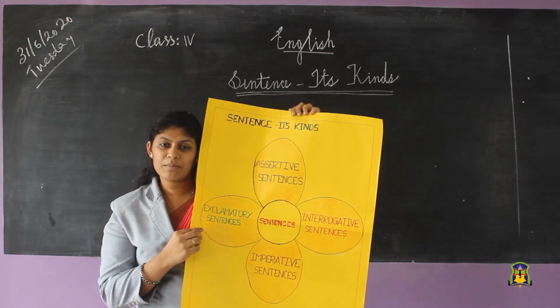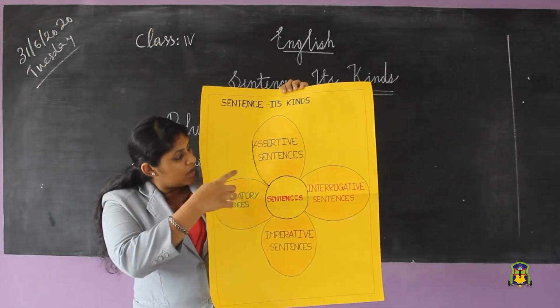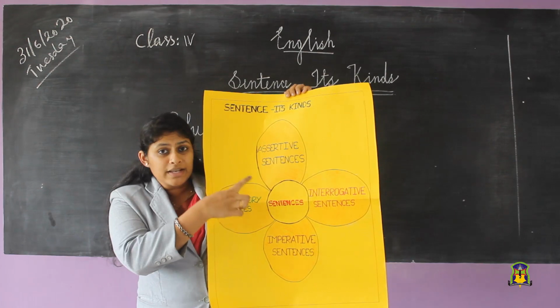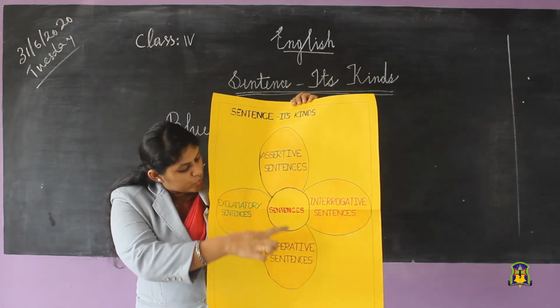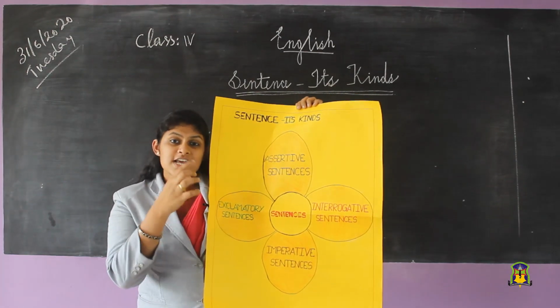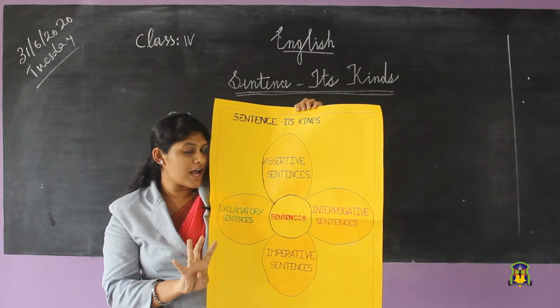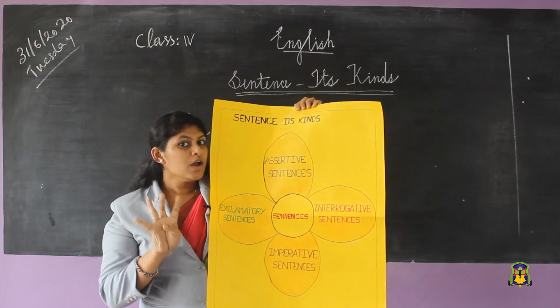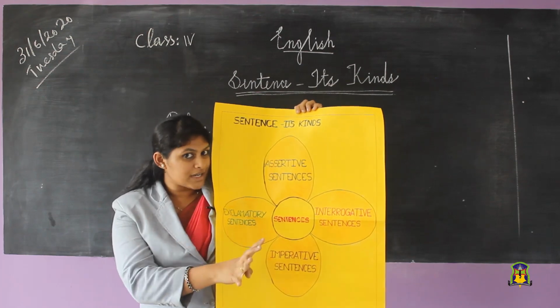Okay, the name of the flower is sentence. And see, how many petals does this flower have? 1, 2, 3, 4. Yes, this flower has 4 petals. So I am going to give a particular name to each of these petals.